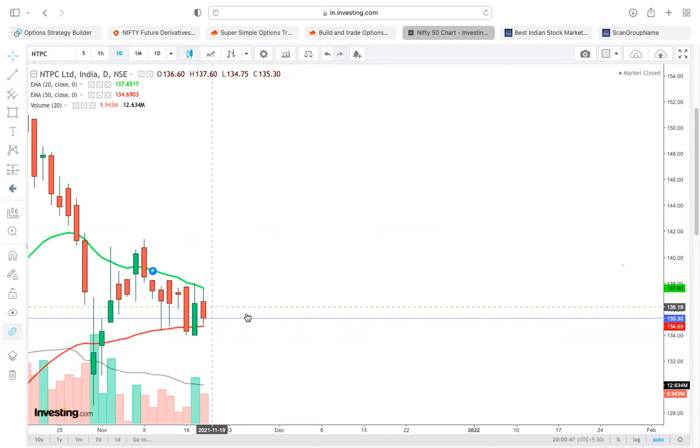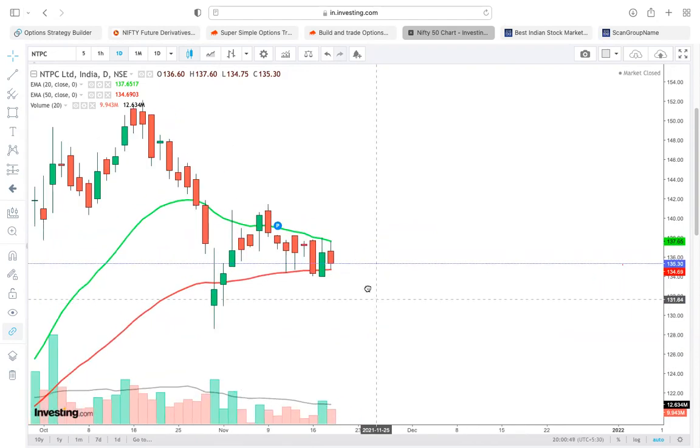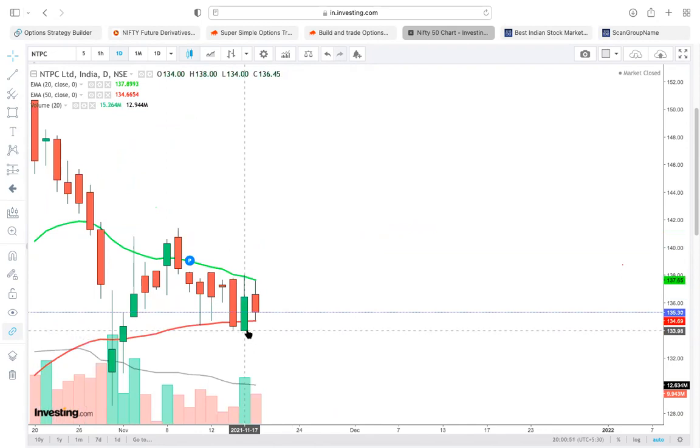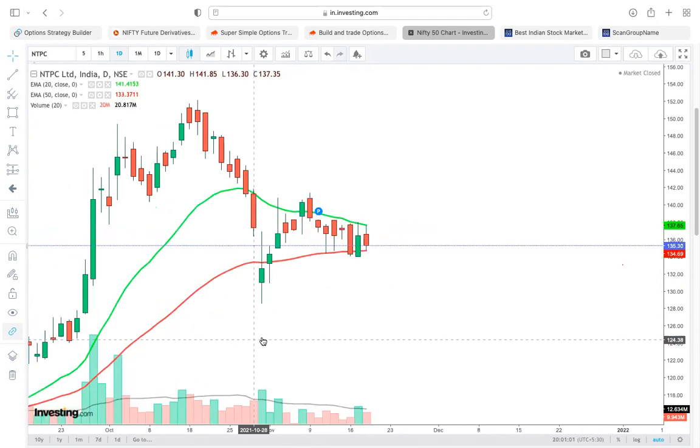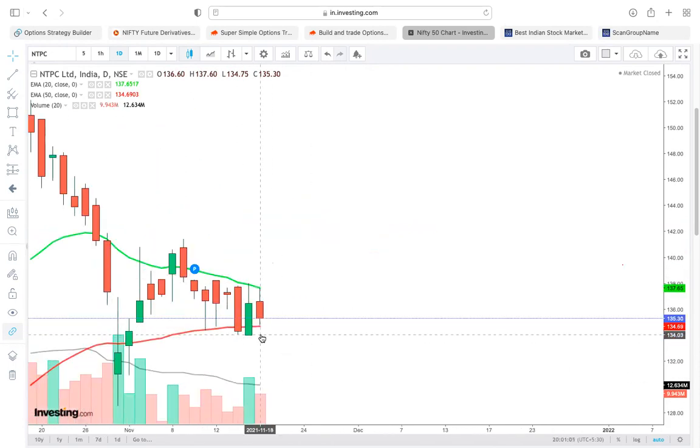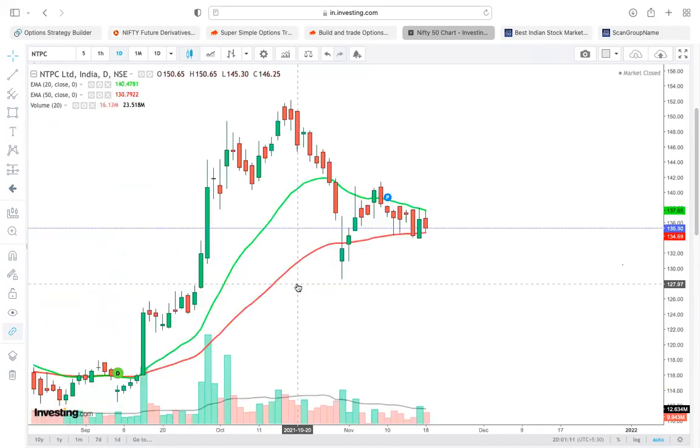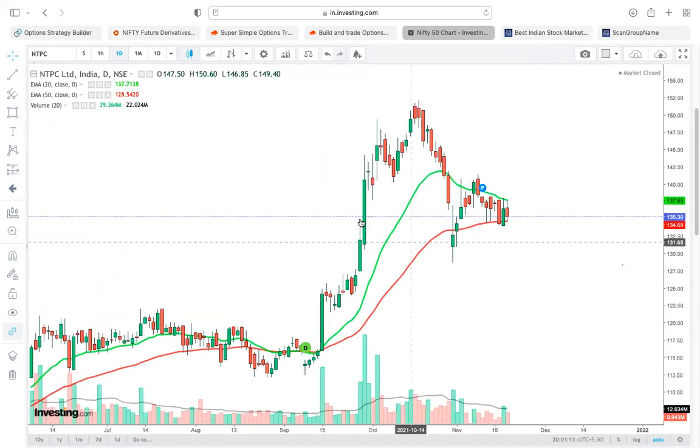Assuming that, keep a stop loss. Strict stop loss is this piercing pattern low. This is your stop loss. If it breaks, again, it may tumble like anything. So don't take a big risk. Piercing pattern low is your stop loss. So keeping a strict stop loss, we can stay in the stock.